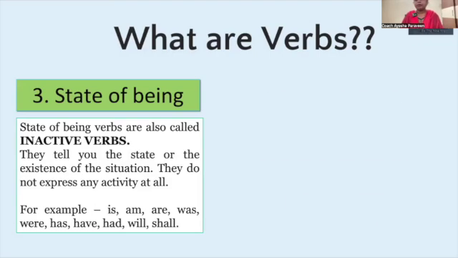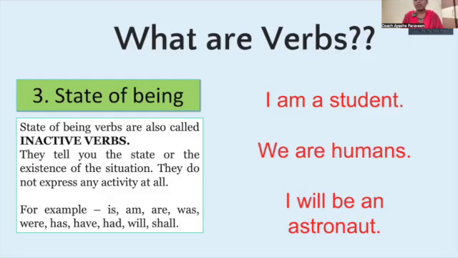For example, I am a student. I am a teacher. She was a student. She was the teacher. She will be a doctor. So all these am, is, are, was, were, have, has, will, shall tell about state of being. Here no action is being performed, but these verbs tell the state of being, like what the individual is, whether the individual is a human being. I'm a human being. It is an animal. So am, is, are, was, were, will, shall, all these are verbs again that tell the state of being.